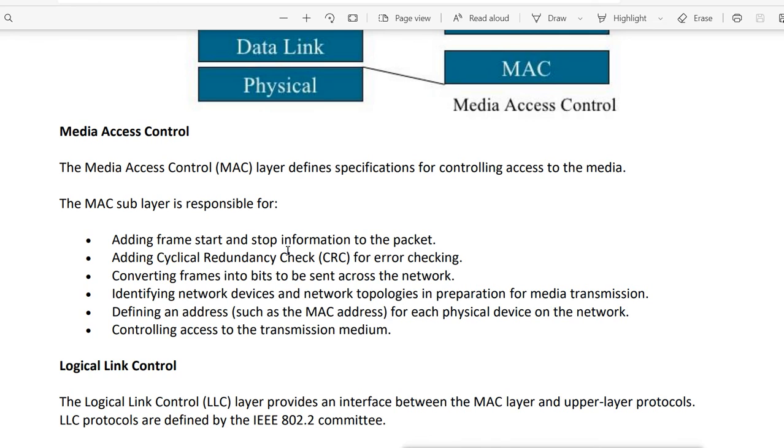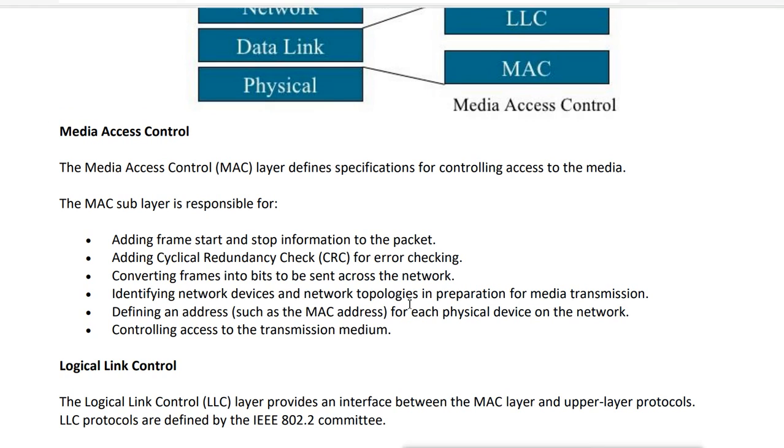Then converting the frames into bits to be sent across the network, identifying the network devices and network topologies in preparation for media transmission, defining an address such as the MAC address. Remember, the physical address of the LAN card or NIC for each physical device on the network, and controlling access to the transmission medium. So it defines all these things.